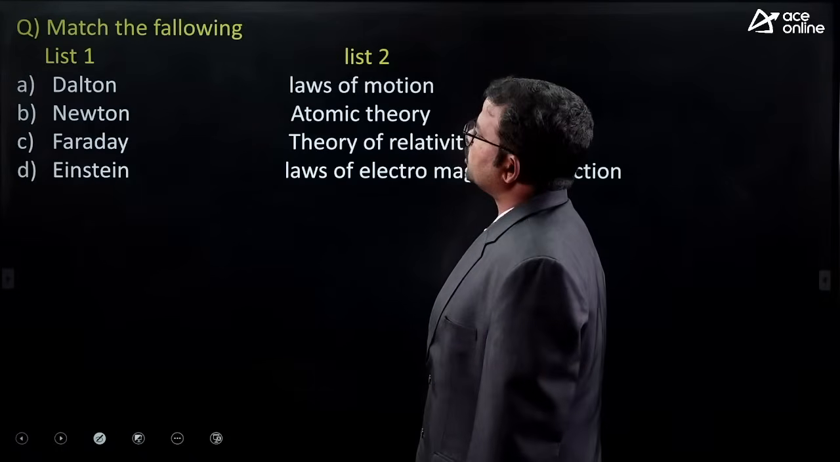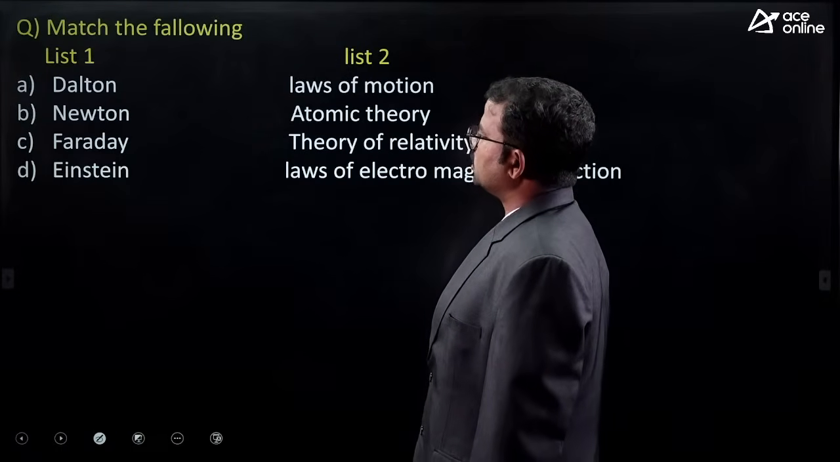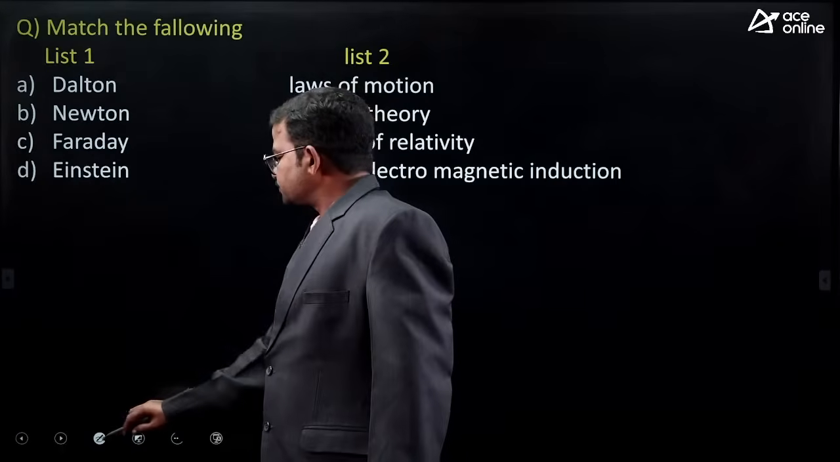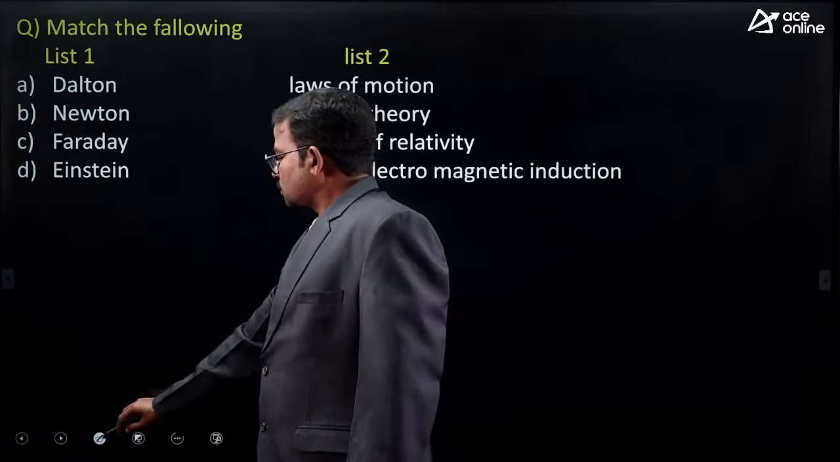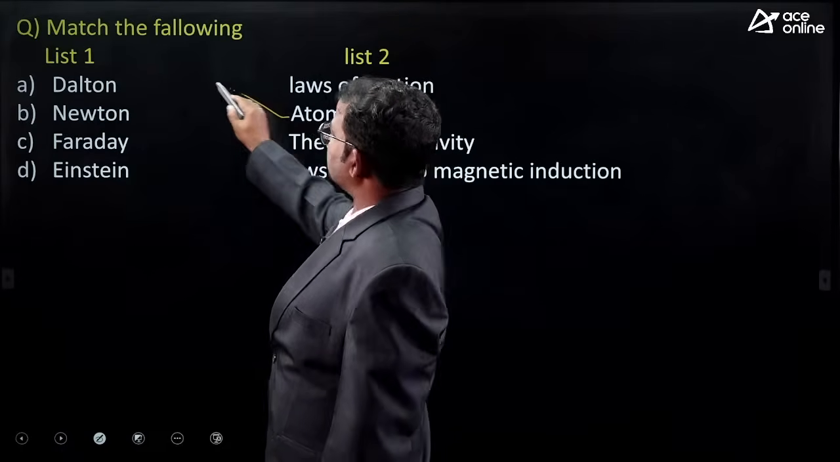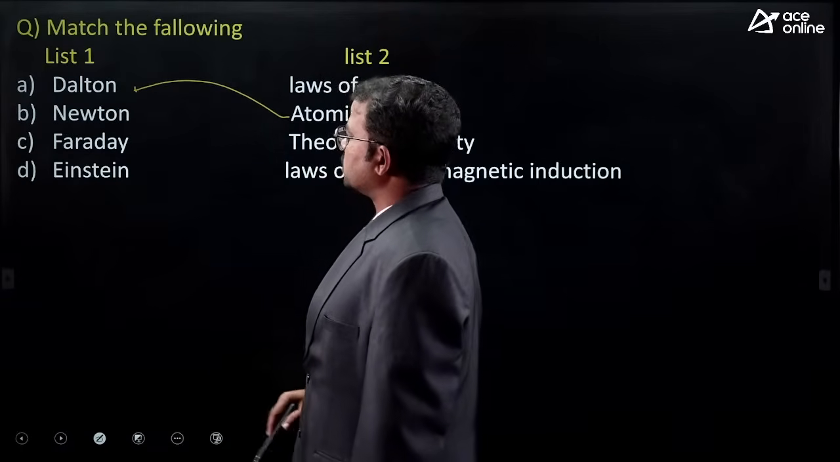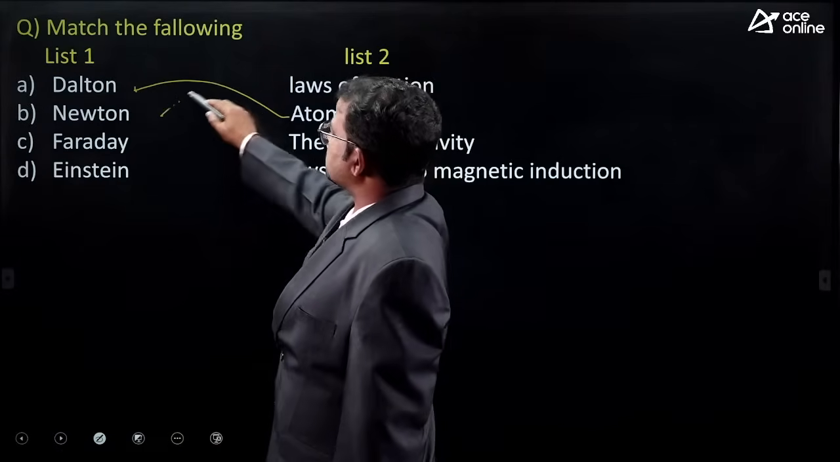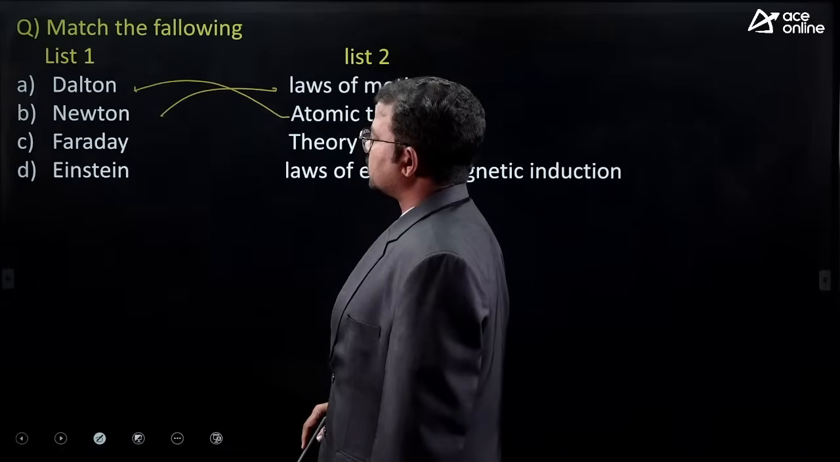Okay, what about this one? Dalton, Newton, Faraday, Einstein. Okay, right. So Dalton's theory: the first atomic theory was introduced mostly by Dalton. Next, what about Newton? Laws of motion: first law of motion, second law, third law.